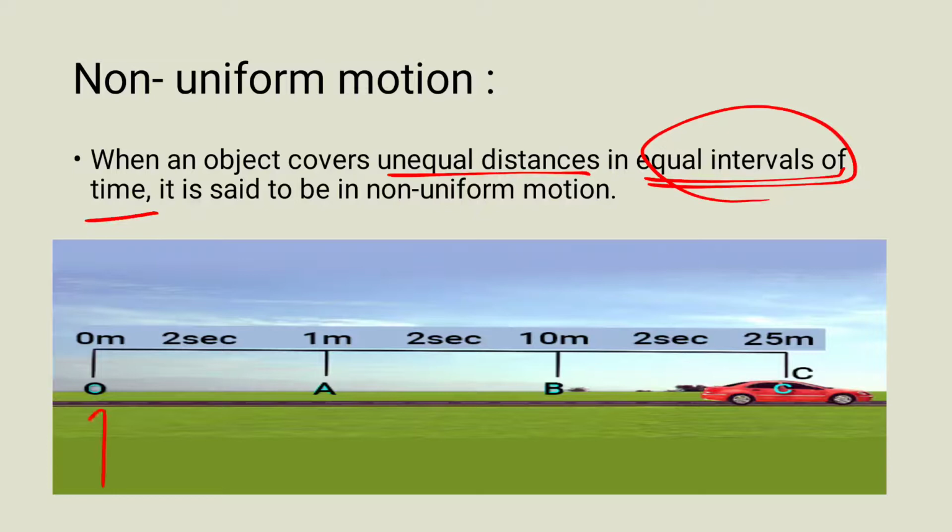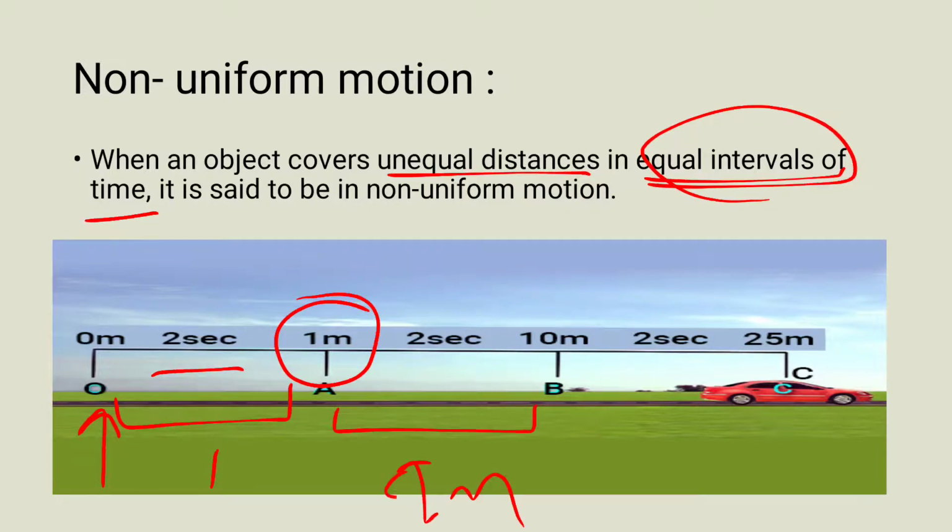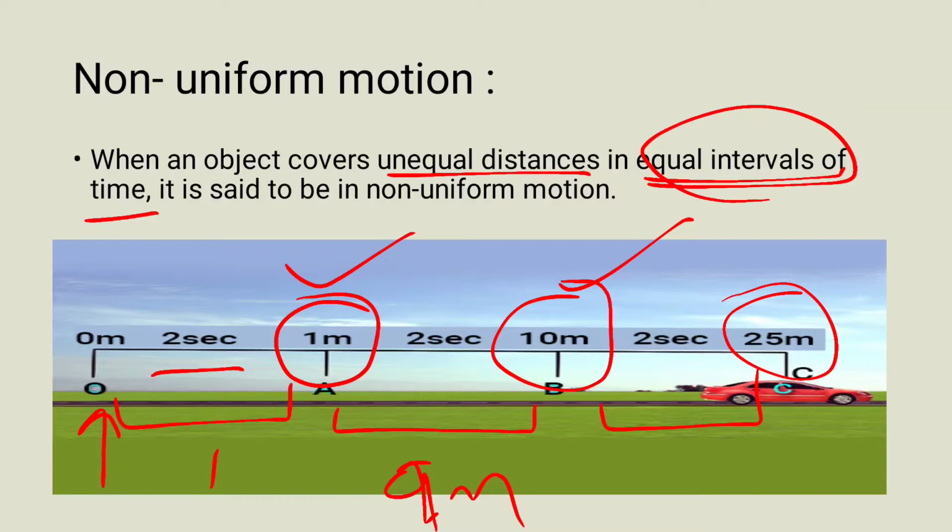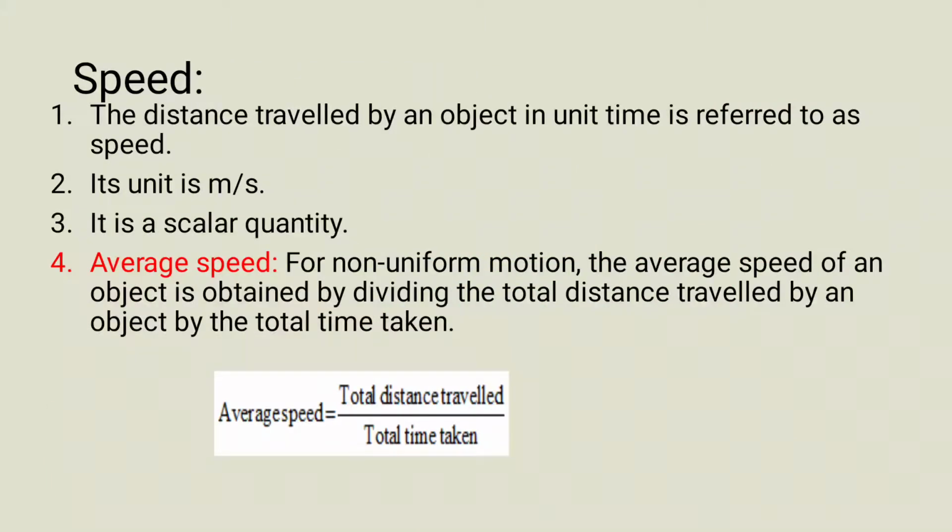Suppose the car was initially at position A, after 2 seconds it traveled 1 meter distance. So this is 1 meter. Then next 2 seconds it traveled 9 meter. So finally it is 10 meter from position O. And in next 2 seconds again 25 meter. So it is unequal distance. In first 2 seconds only 1 meter, next 2 seconds 10 meter, then next it reaches 25 meter. So the body is said to be in non-uniform motion. I hope it's very clear now.